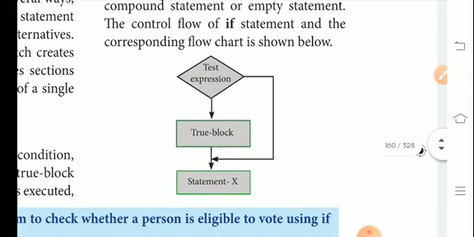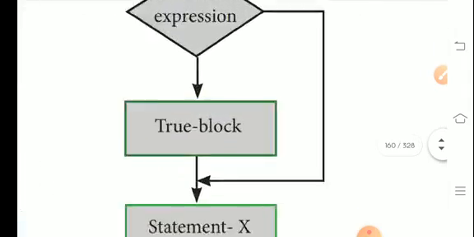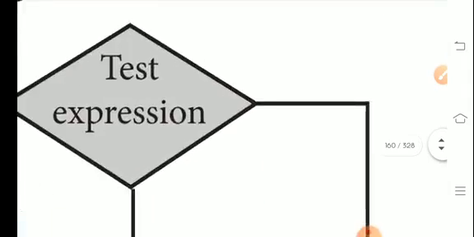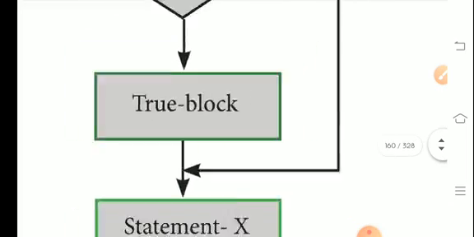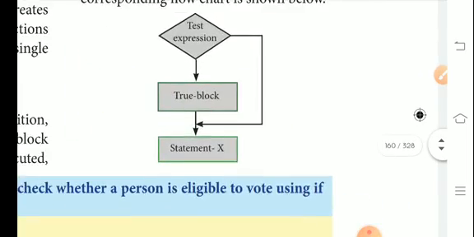The control flow of the if statement and corresponding flow chart is shown below. If the condition is true, the true block statement will be executed. Condition became true, true block statement will be executed. Otherwise statement X will be executed.